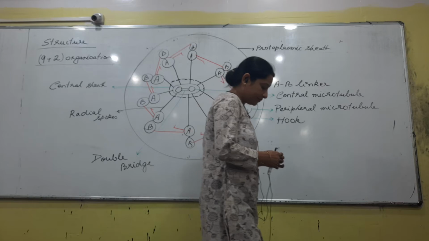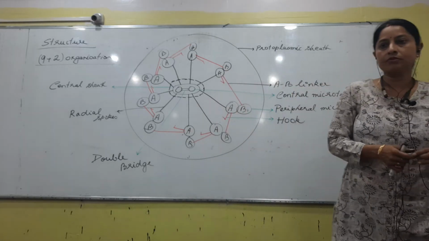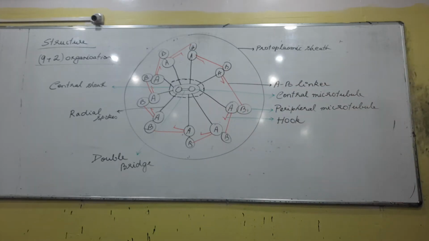Okay. What is the question that is asked from this part from the MCQ point of view? The question is: 9+0 is seen in what, and 9+2 is seen in what? The 9+0 organization is seen in centrioles, right? Next, the 9+2 organization is seen in cilia and flagella.